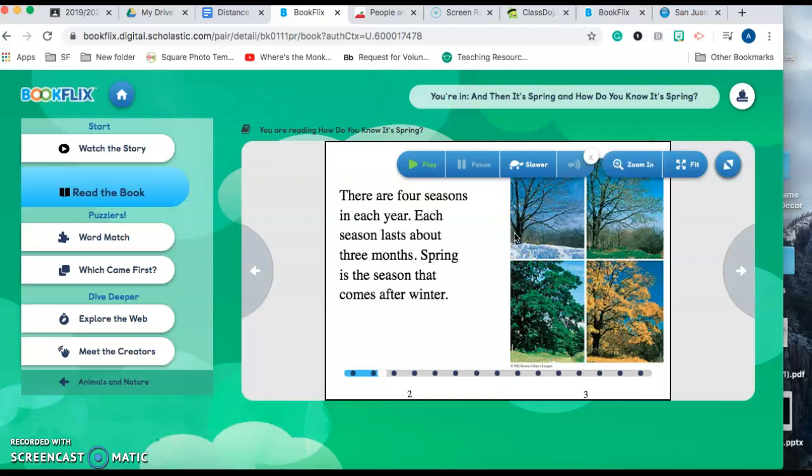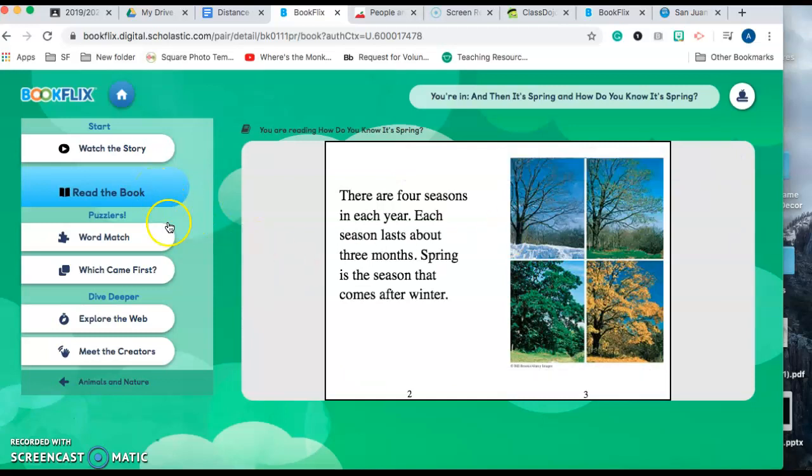There's 2 stories. And once you're done, you have an opportunity to do word match puzzles. Or I really like this which came first one because it sequences events in the story. It's good practice for the children. But again, the assignment is just the readings. You could do as little or as much as you would like to do on there.